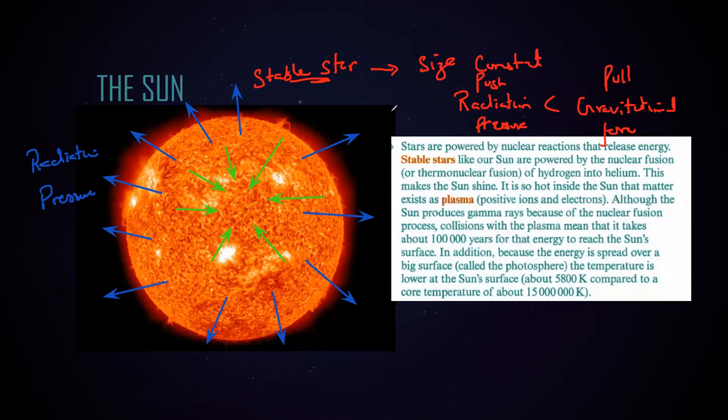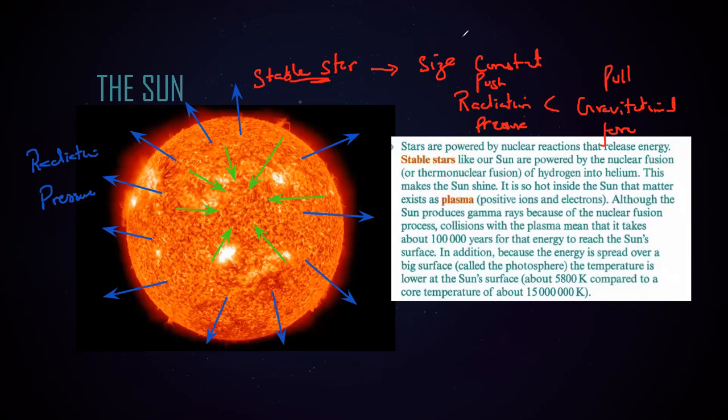So as a result, it will become smaller. When the star becomes smaller, the size of a star changes, then it leads to a dwarf. It changes to a dwarf. So a star might change to a giant, or it might change to a dwarf. It depends on which one is more, radiation pressure or the gravitational.